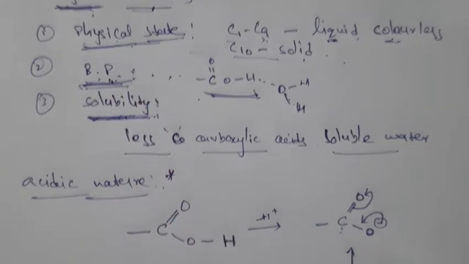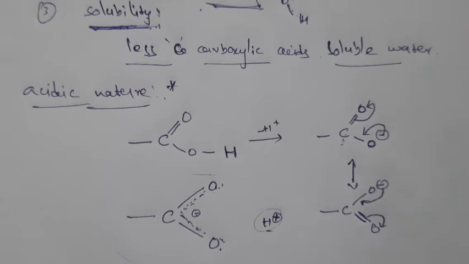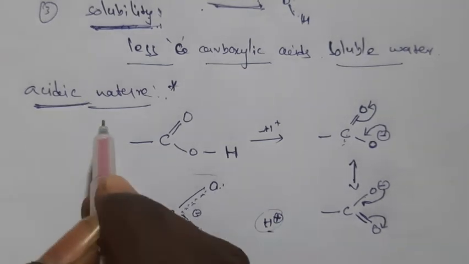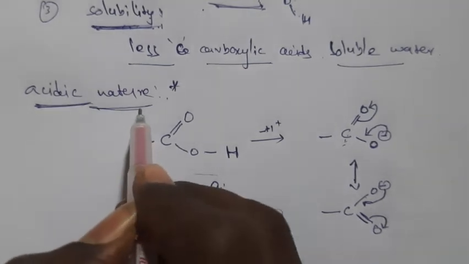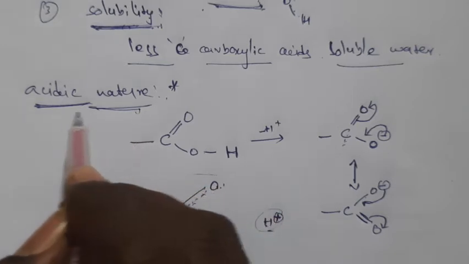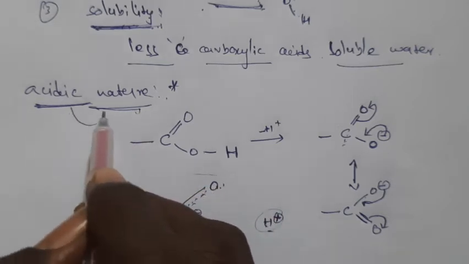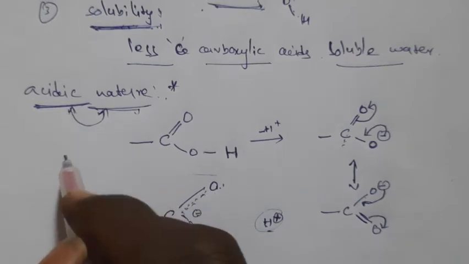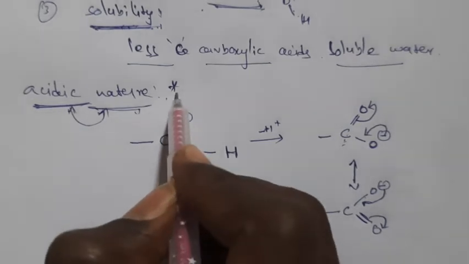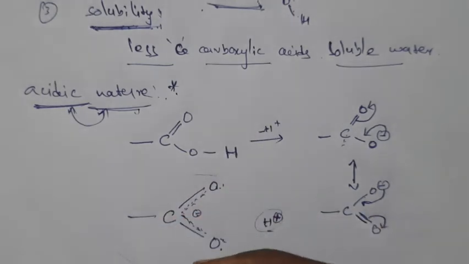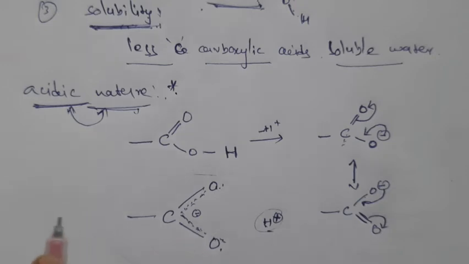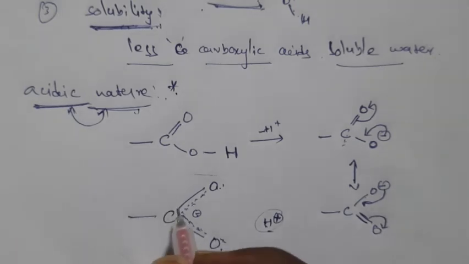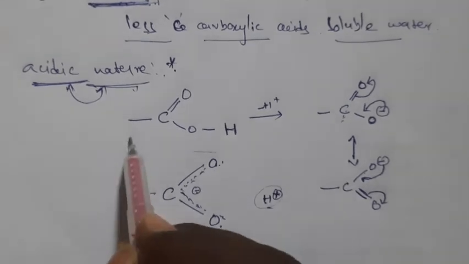Now next, in chemical properties, the most important concept is acidic nature. Based on this acidic nature, in competitive exams you may get questions, right? So this is somewhat important. And one more is the basic nature of amines, which is also important. You will get questions on comparison of acidic groups, which molecule is more acidic and which is less acidic. So first we'll check the acidic nature of carboxylic acid.